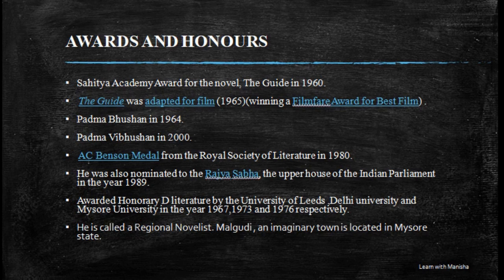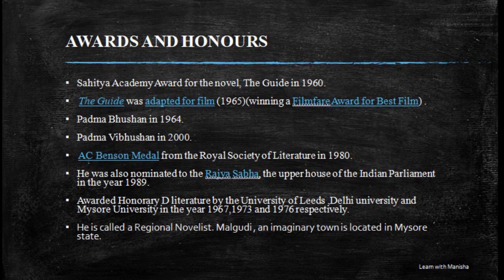He was nominated to the Rajya Sabha, the upper house of the Indian Parliament, in 1989. And the second last point is also very important: he was awarded honorary D.Litt. by the University of Leeds, the University of Delhi, and Mysore University in 1967, 1973, and 1976 respectively, right?